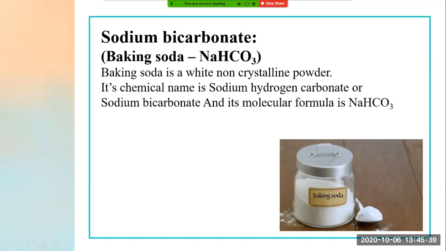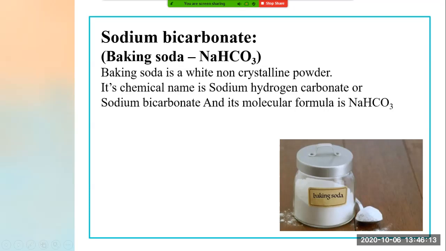Now the chemical name of this baking soda is what? Sodium bicarbonate, and its chemical formula is NaHCO3. I told you that I will tell later what this NaHCO3 is. So NaHCO3 is sodium bicarbonate, and it is nothing but baking soda. Now we will see what baking soda is.